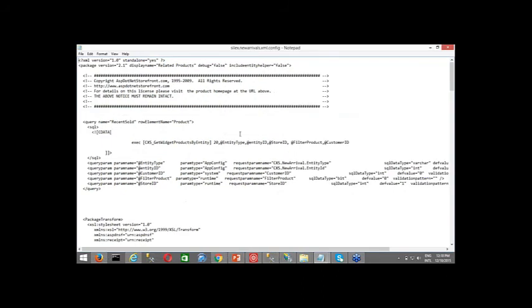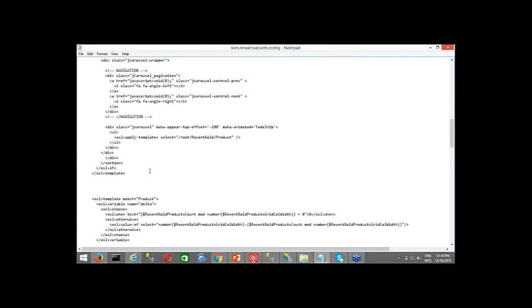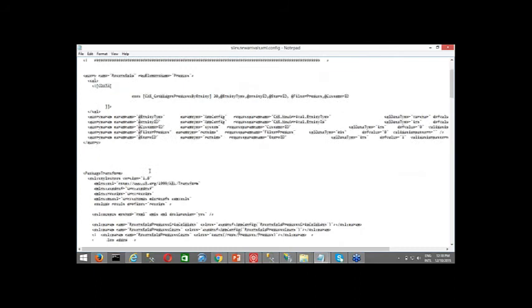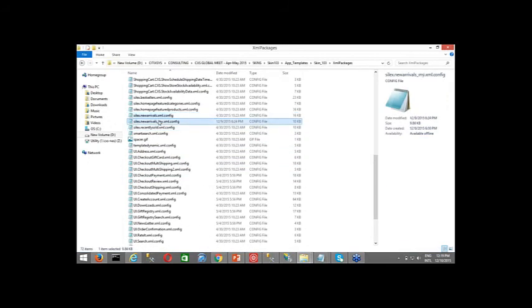Now here, if you see, this is the new arrivals file wherein we have a certain query which is extracting data from the database, and there are several lines of code written on how to display it. We'll not be going into details of that. Let me just tell you something about this. We just need to change the entity ID over here. Now don't change it in the original new arrivals file. You just need to copy this. So I have copied this entire silex.newArrivals config file and given it the name silex.newArrivals_my. So let me open this one.